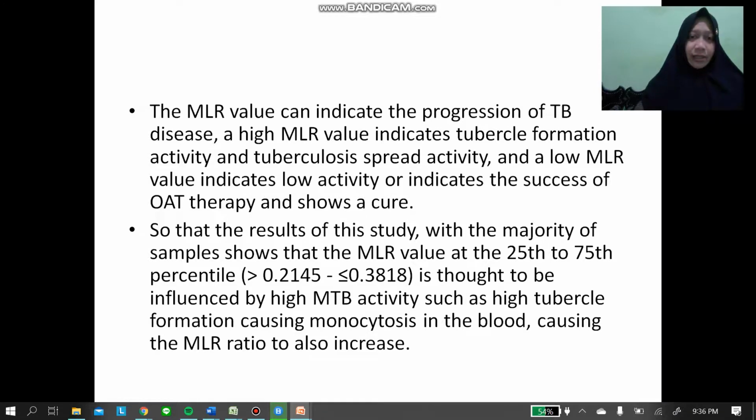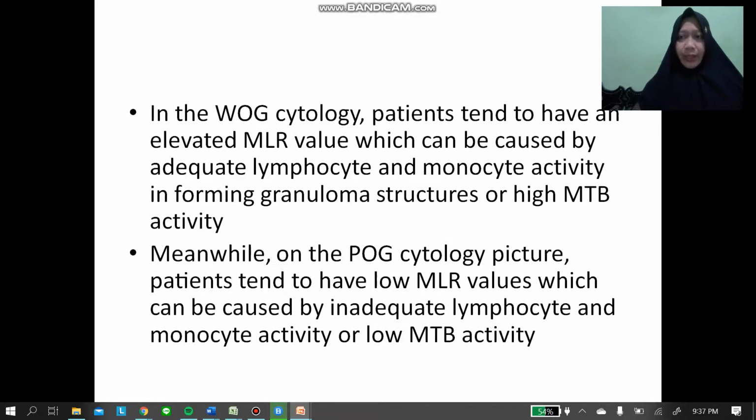So the result of this study, with the majority of samples showing MLR value at the 25 to 75 percentile, is thought to be influenced by high MTB activity, such as high tubercle formation, causing monocytosis in the blood, causing the MLR ratio to also increase.